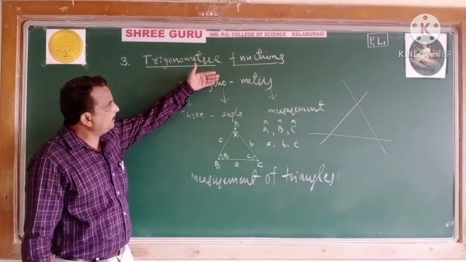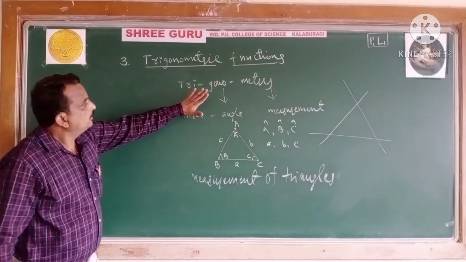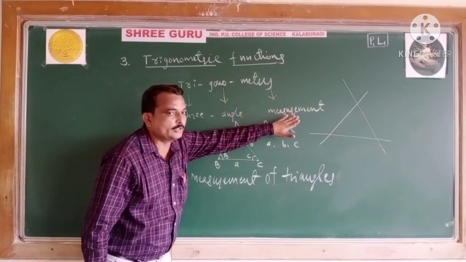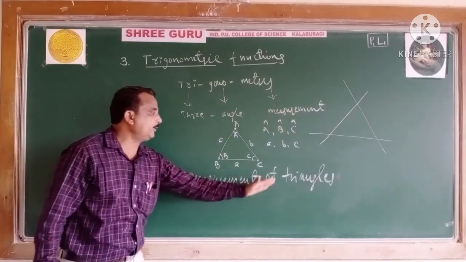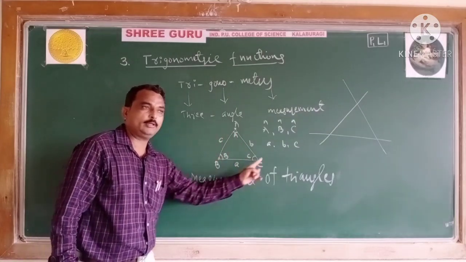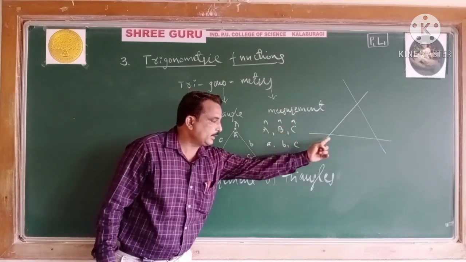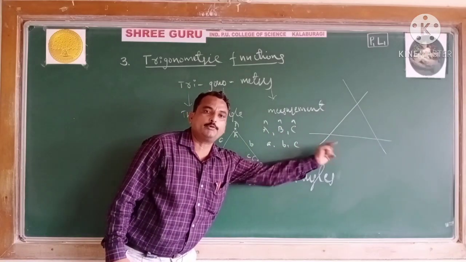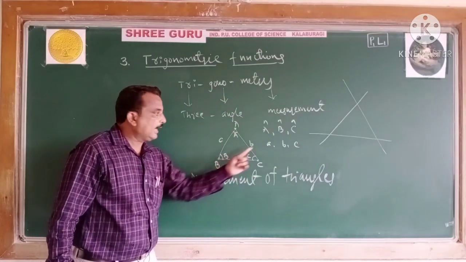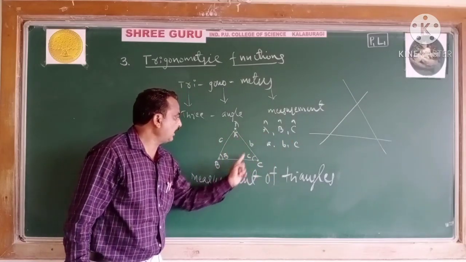See, the meaning of the word trigonometry: tri means 3, gno means angle, metry means measurement. It becomes measurement of triangles. You are familiar with the triangle since the 7th standard, and I have reminded you how the triangle is formed. A triangle consists of 6 elements, 3 angles and 3 sides.